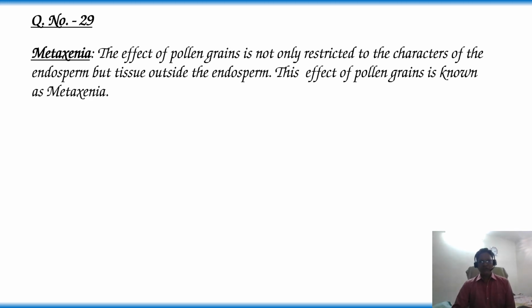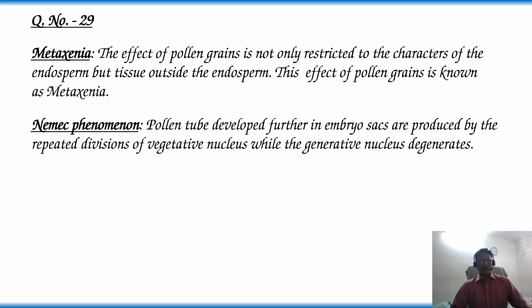Metaxenia. The effect of pollen grains is not only restricted to the characters of the endosperm but also to tissue outside the endosperm. This effect of pollen grain is known as metaxenia. Namak phenomena. The pollen tube developed further in the embryo sac is produced by the repeated divisions of the vegetative nucleus, also called the tube nucleus, while the generative nucleus degenerates.